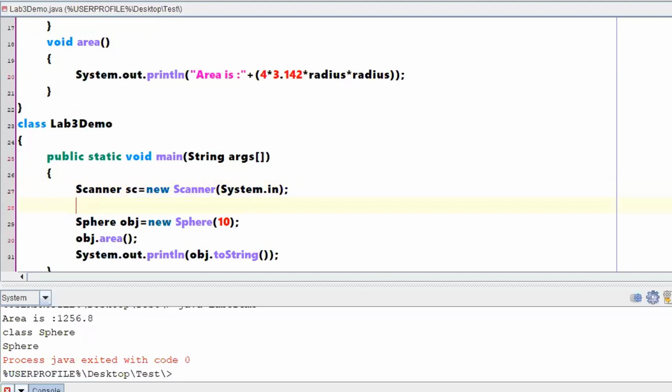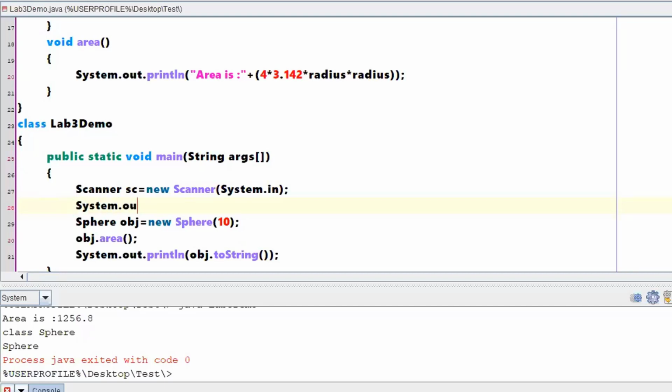If you are not able to understand these statements, just keep in mind that these statements are used to read an input from the user. In a later class, we will discuss the different ways of reading an input. For the time being, just have this idea.